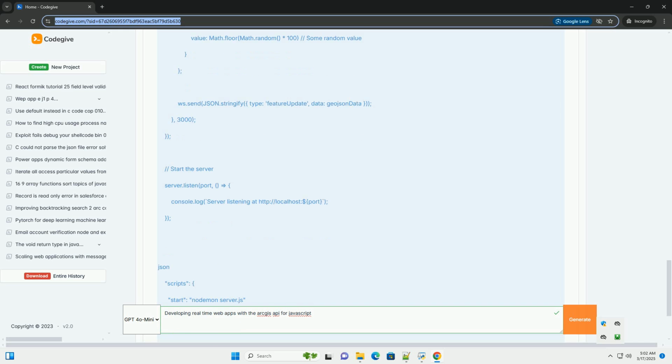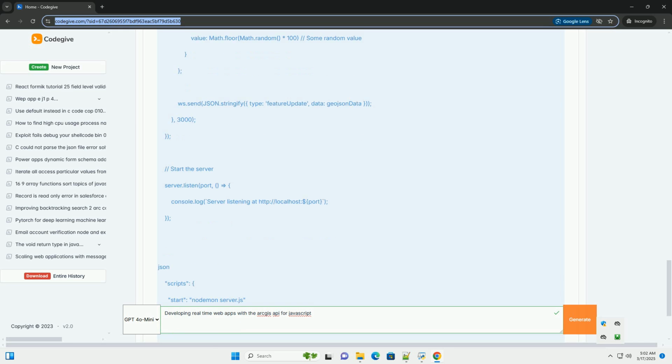Three: setting up the backend, Node.js server. One: initialize the Node.js project. Navigate to the server directory in your terminal and run the command. This creates a package.json file with default settings. Two: install dependencies. Express, a web application framework for Node.js. ws, a WebSocket library for Node.js. Nodemon, which automatically restarts the server when file changes are detected, for development.